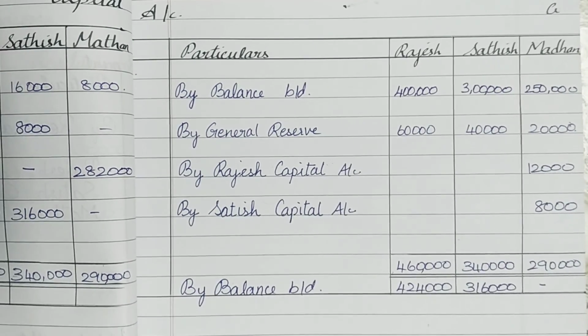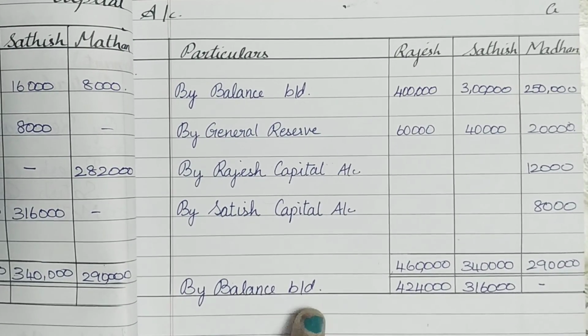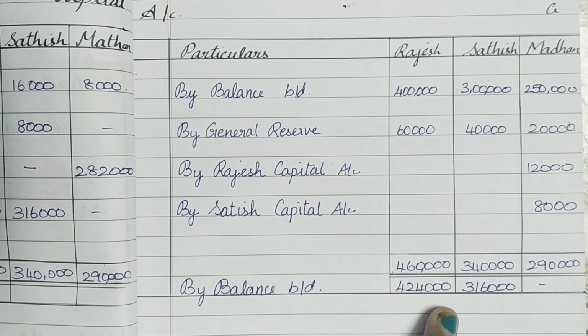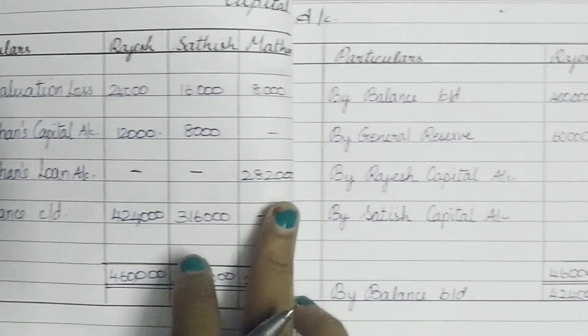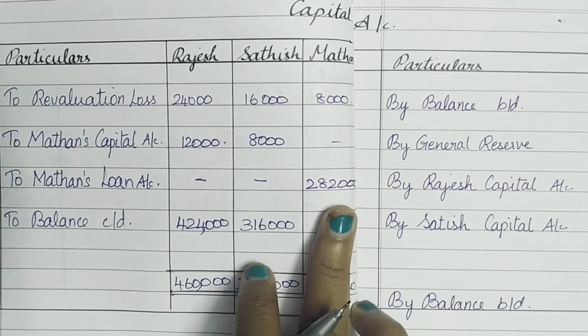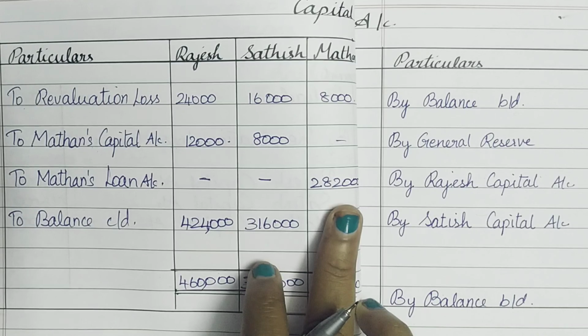On the credit side of the capital account, I have brought down the carried on balance below the total for the continuing partners alone, that is Rajesh and Satish alone. So these two values are going to be taken into the balance sheet as capital accounts, and Madan's loan account, that is 2,82,000, will be recorded as Madan's loan account on the liability side.